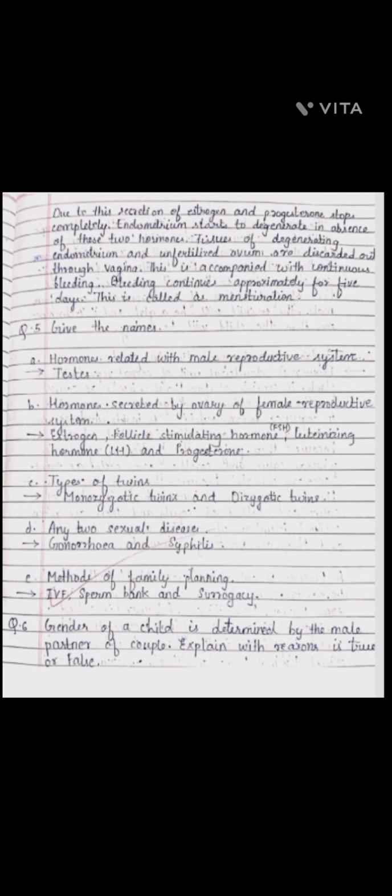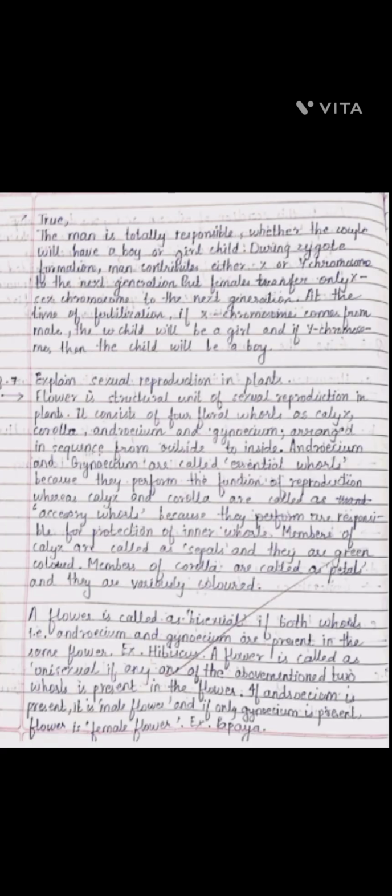Now the question number 6. The gender of a child is determined by the male partner of the couple. Explain with reasons. Is this true or false? Answer is true. The man is totally responsible for whether the couple will have a boy or a girl child.